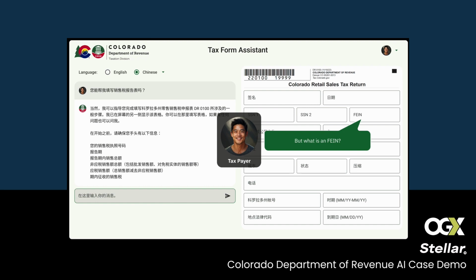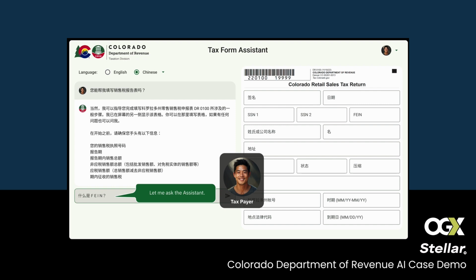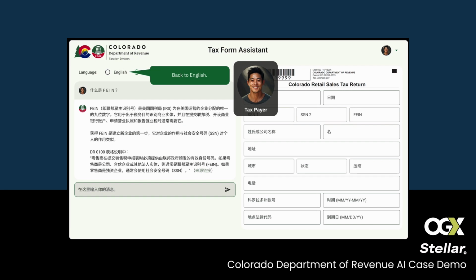However, some of these pieces, like the FEIN, are not translated, and he wants to ask about that. So he asks the assistant, what is the FEIN? And the assistant comes back with an answer.